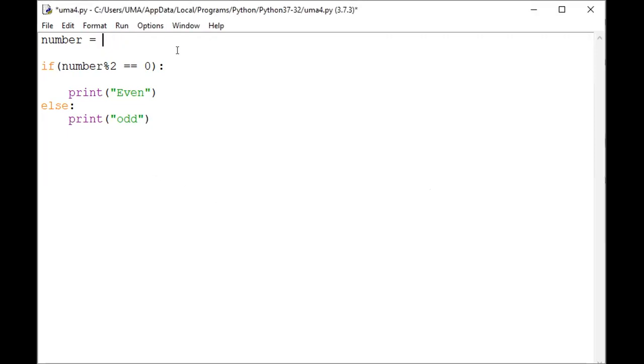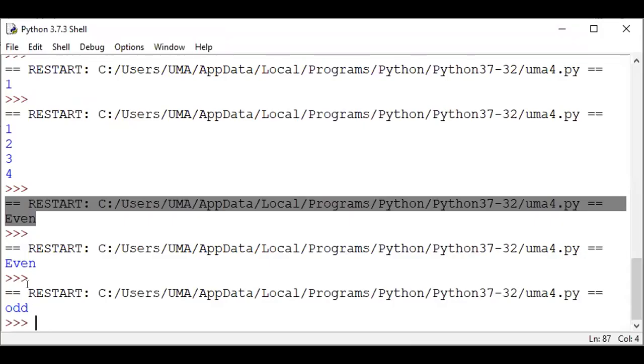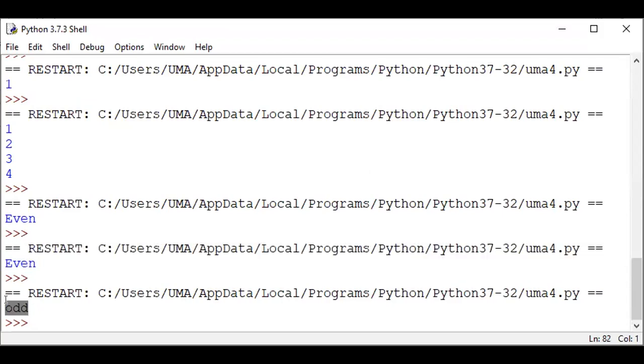I want to change the even number to an odd number, 21. Let us assume here 21. Which type of number is it? See the result. The 20 is an even number. 21 is an odd number. The 21 in this case is the odd number. In this way, you will perform the if statement.